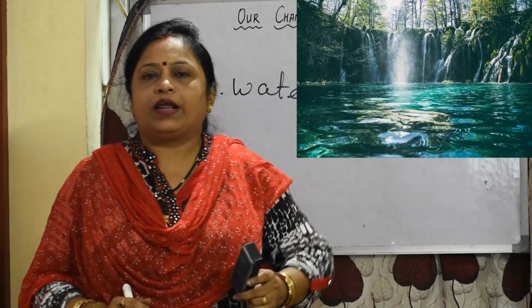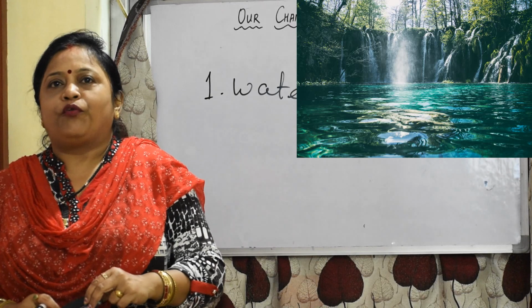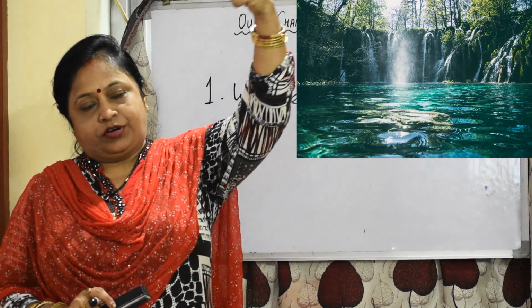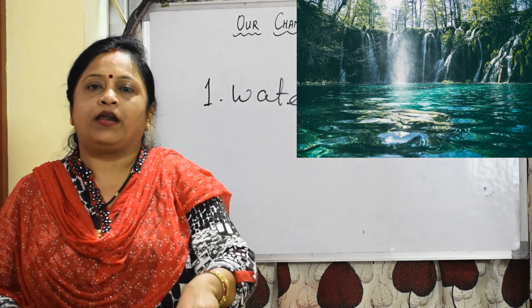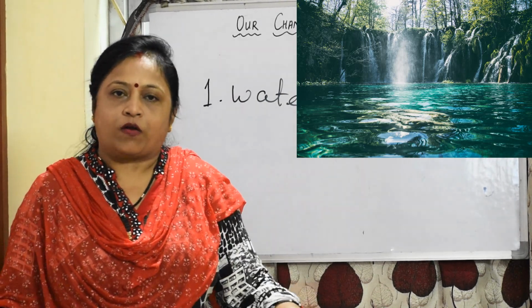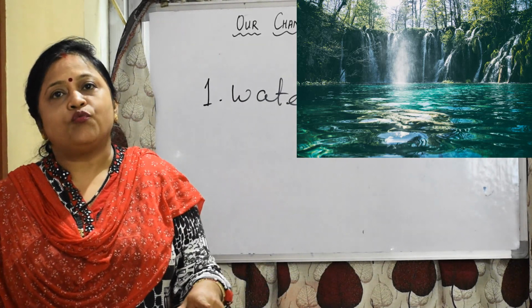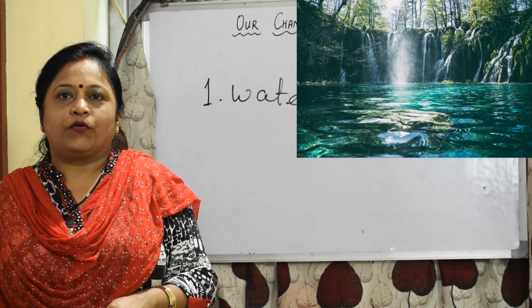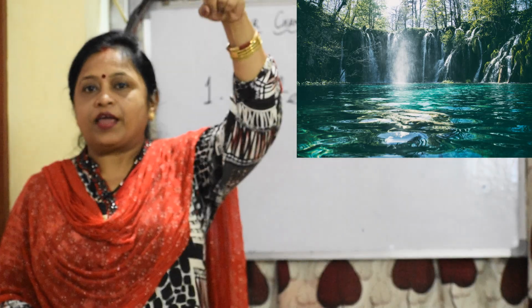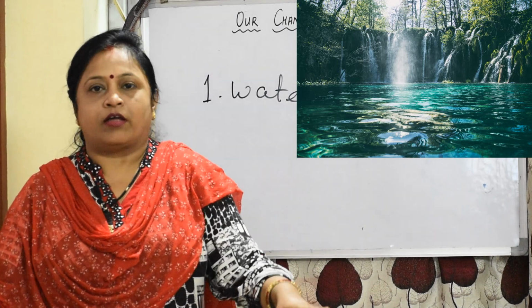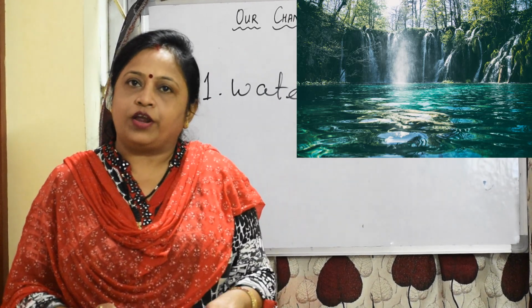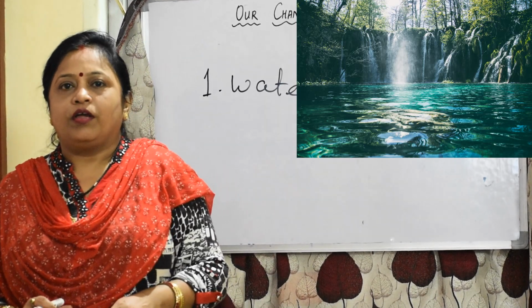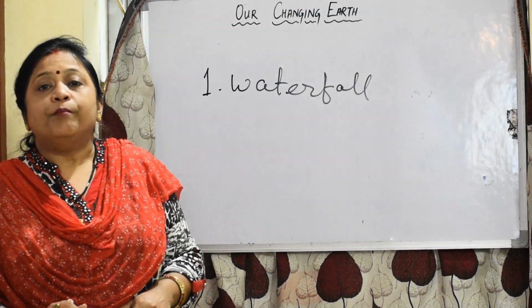When a river flows from a high place and falls on the surface of a rock, that is known as a waterfall. Okay, it falls from a higher place and collects onto the surface of a rock, that is known as a waterfall. Next comes meander.